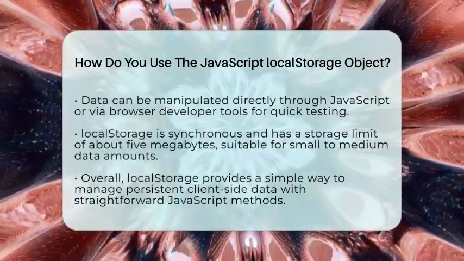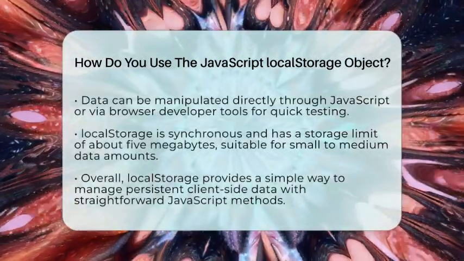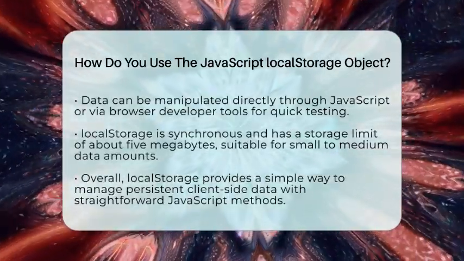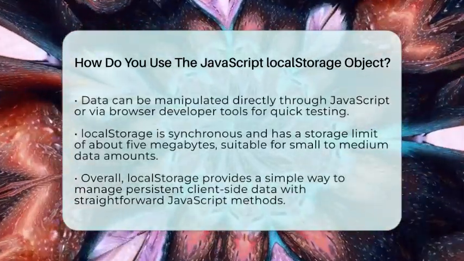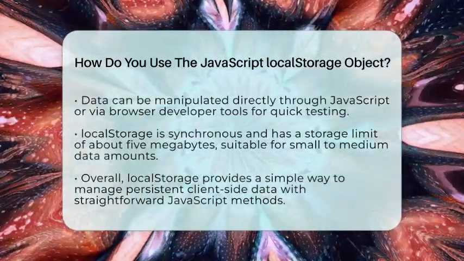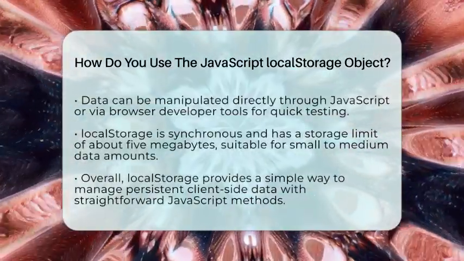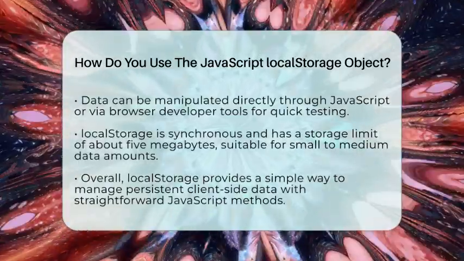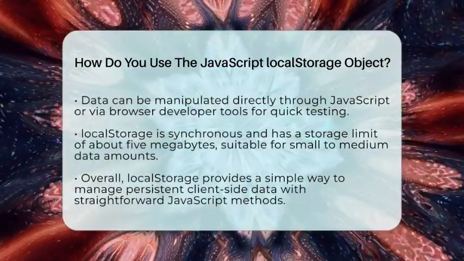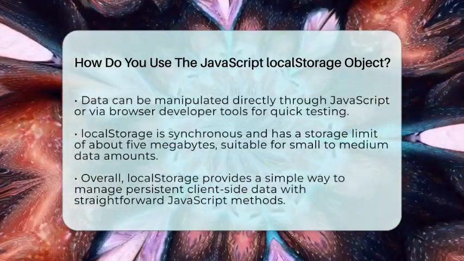In summary, local storage is a straightforward way to keep data on the client side. It's perfect for saving string data that needs to stay available across browser sessions. Using simple JavaScript methods like setItem, getItem, removeItem, and clear makes it easy to manage your stored data. This tool is essential for web developers who want to create more personalized and persistent web experiences.